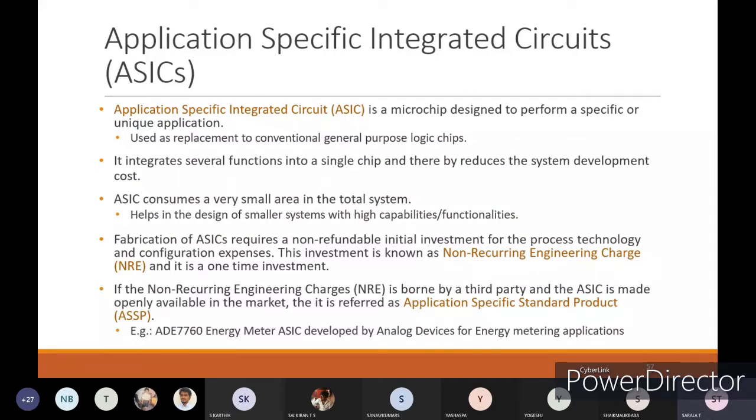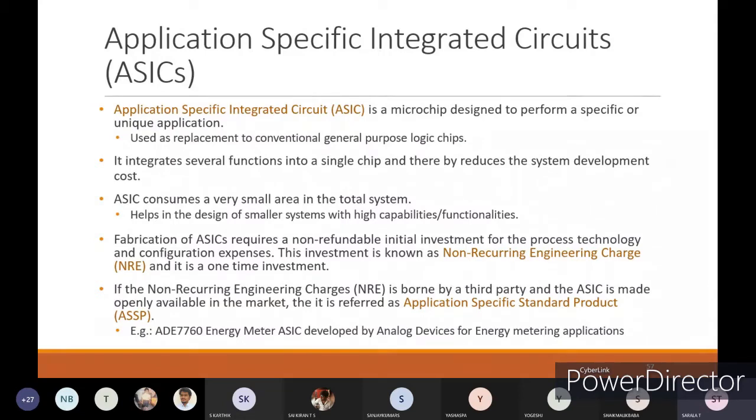You can take the example of the ADE 7760 energy meter ASIC developed by Analog Devices for energy metering application. Energy metering means, like, an electric current measuring meter, showing how much electricity you have used for your home.